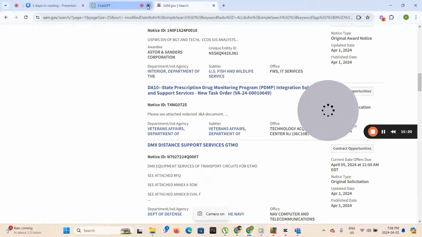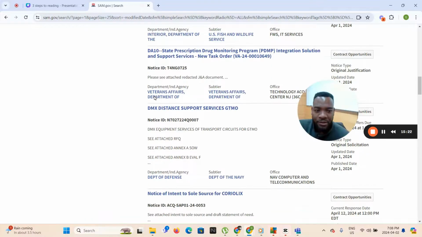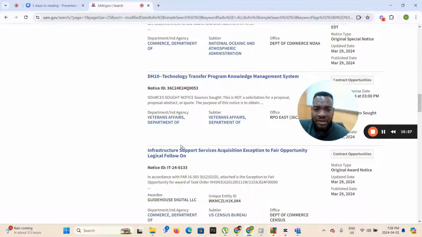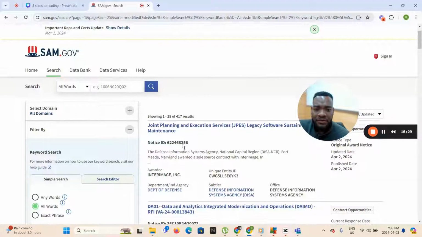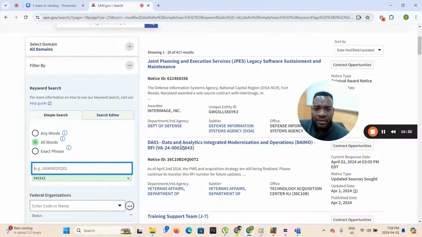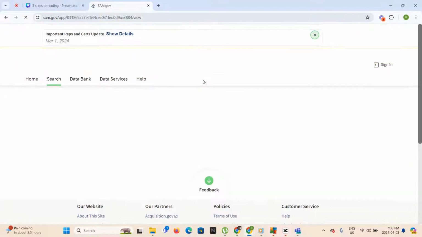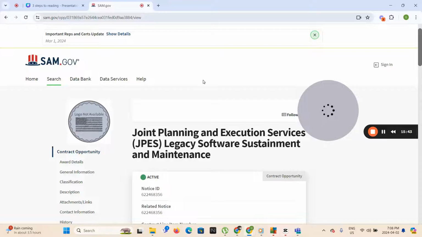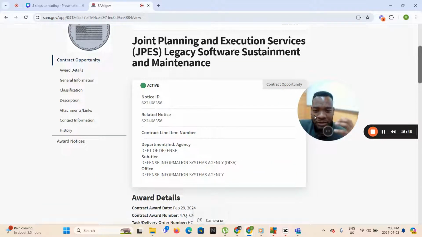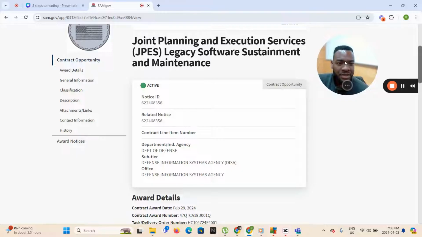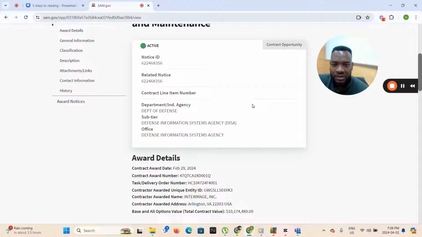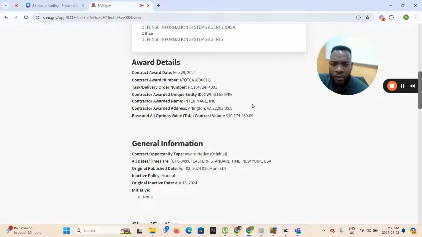Before we even go into talking about the prompt, I'm going to pick out an example here. Let's see if I can put some of that work into action right now. We have clicked on the solicitation. This is all live. I have never looked at this before. I want you to know that this is going to be the same way you're walking through these documents as well. You're going to see the notice, the related notice, award details.